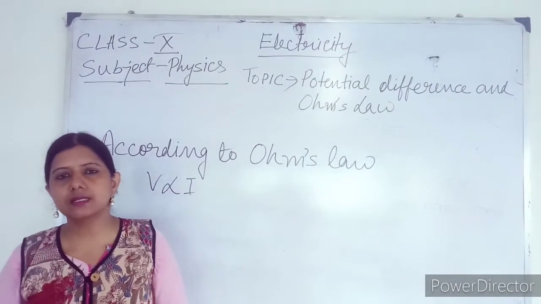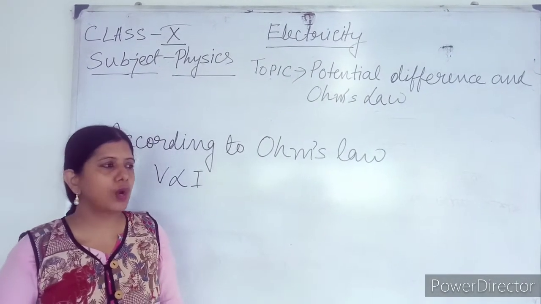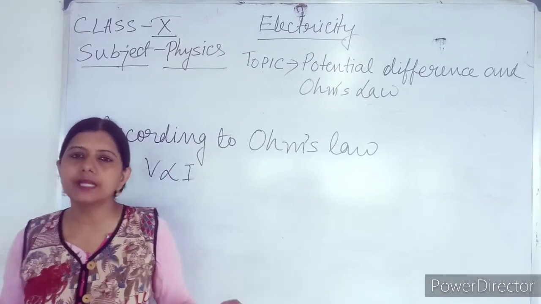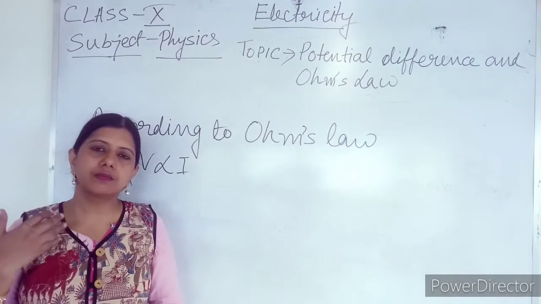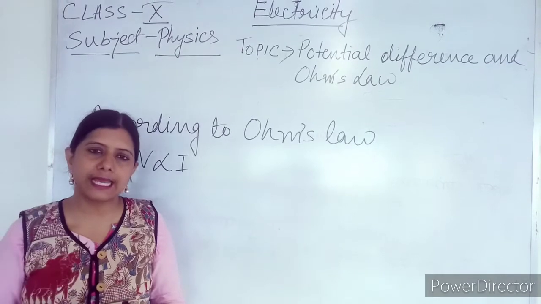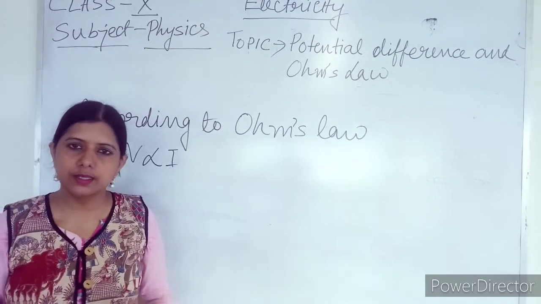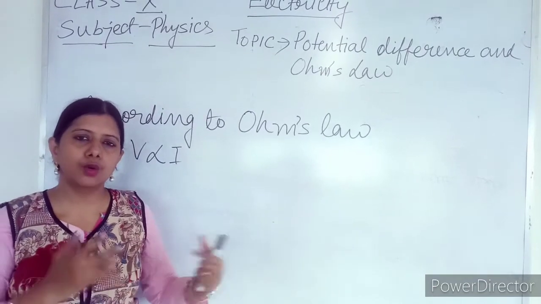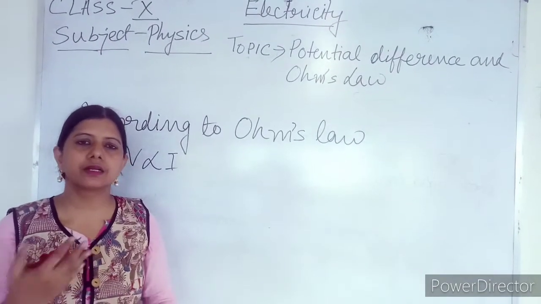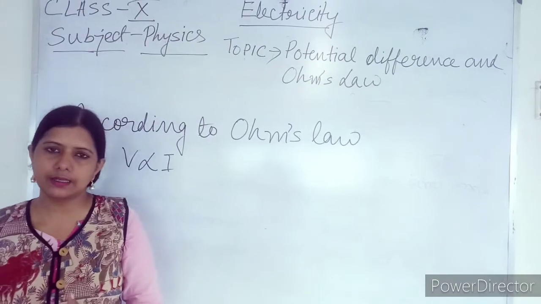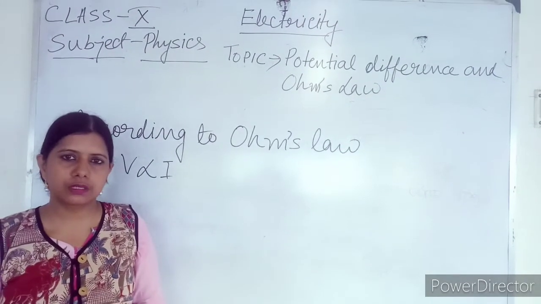So please practice those symbols because in a 1 mark question you can get anything from anywhere. So what is the symbol of bulb, what is the symbol of cell, what is the symbol of battery, what is the symbol of conducting wire, key, open key, closed key, resistance, rheostat, so many things are there. So please go through that portion.